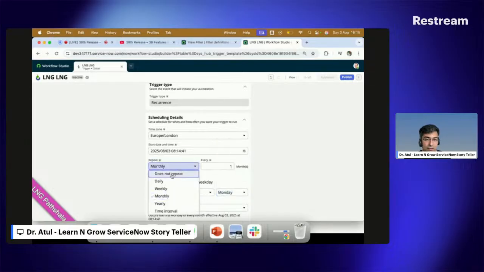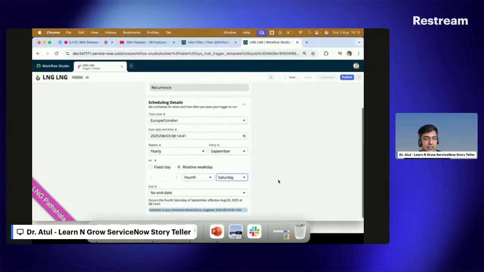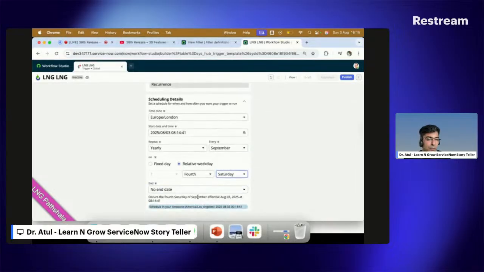Now, I want it to run yearly. January, a relative one. So yearly, January, first Monday, I want to run this schedule. Up to you what you want to do, you can do it. I want this to run on the fourth Saturday: occur on the fourth Saturday of September, effective from 3rd of August 2025.